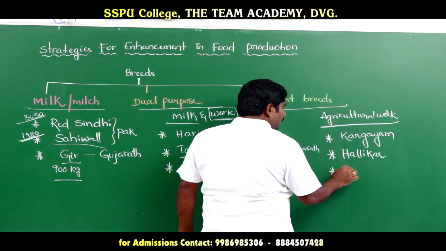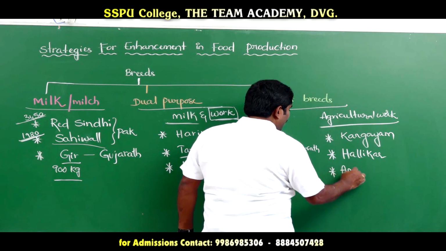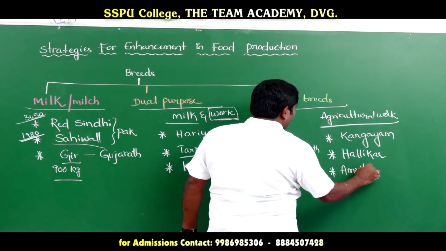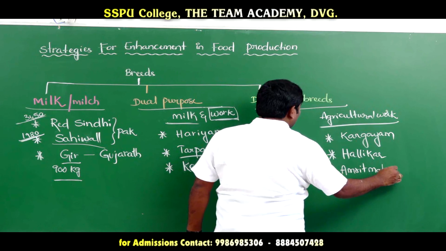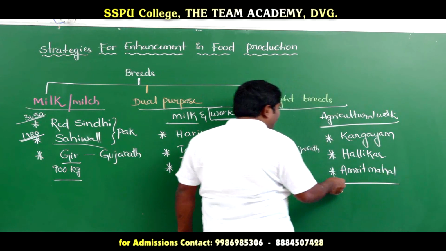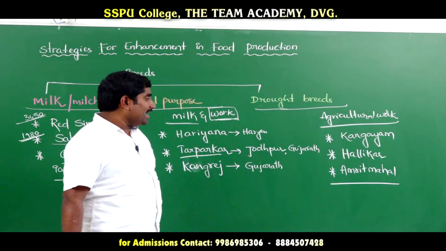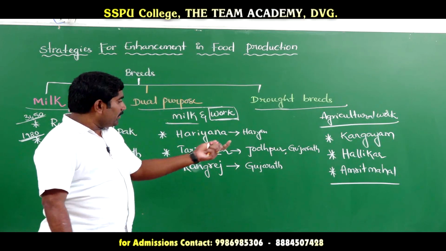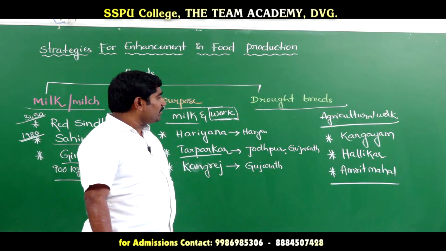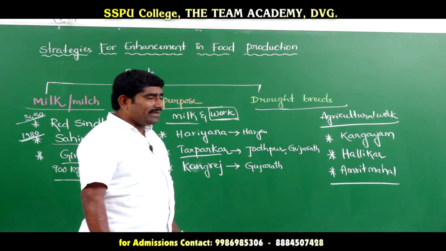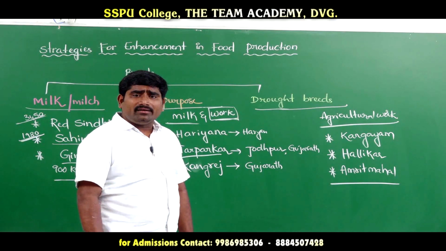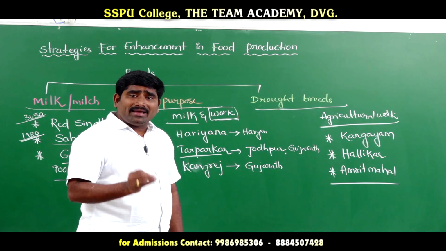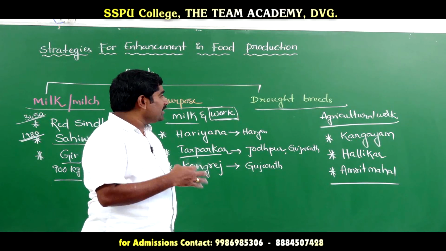And third one is Amrit Mahal, from Mysore, Karnataka. So these breeds are called draught breeds: Kangayam, Hallikar and Amrit Mahal. The draught breeds are only meant for agriculture works and the female animals of these draught breeds are not useful